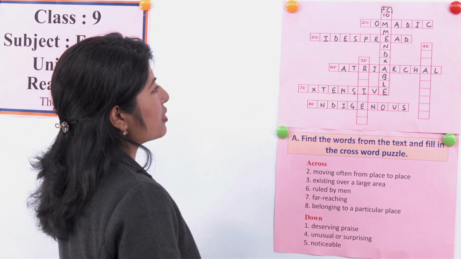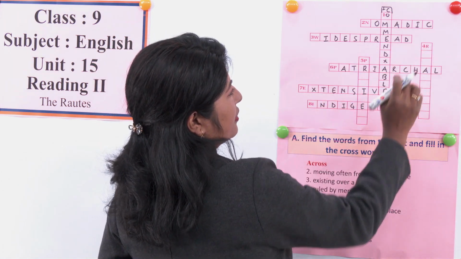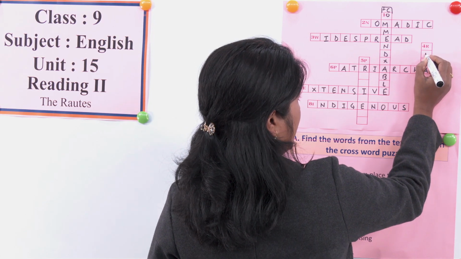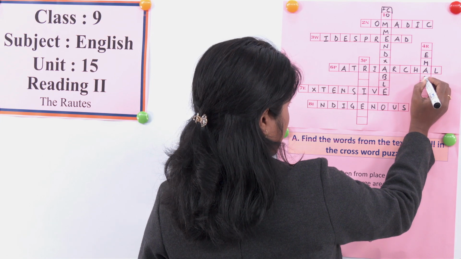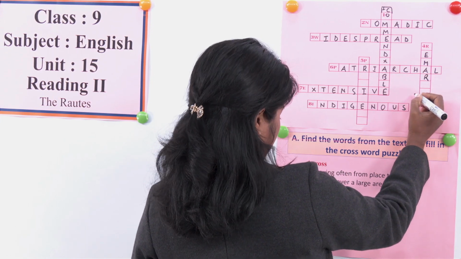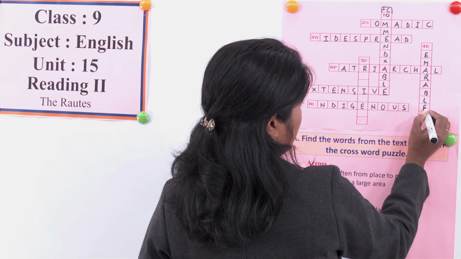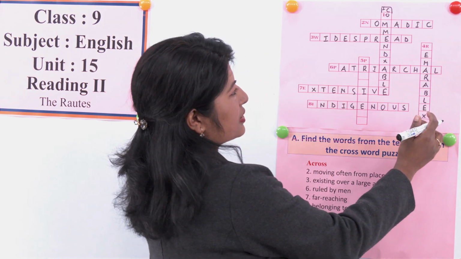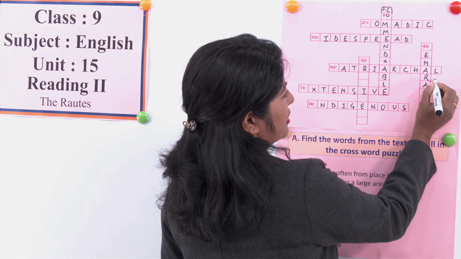What is the word for unusual or surprising? Number 4 here is the word remarkable. R-E-M-A-R, remark, A-B-L-E, remarkable. Oh, I missed K over here.